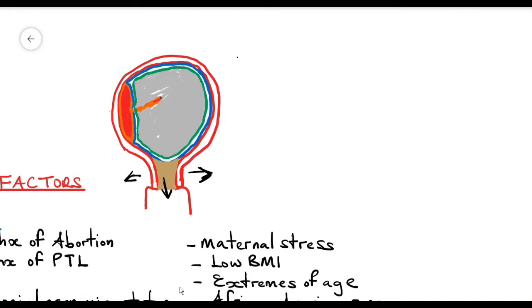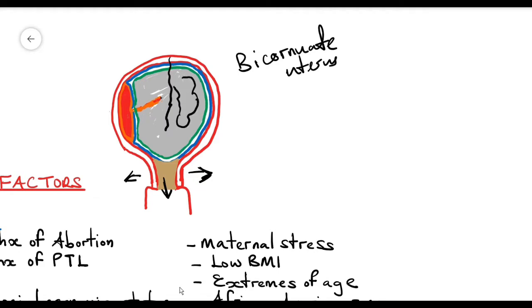Uterine malformation like in a bicornuate uterus. So the uterus is divided into two here. So you can have a fetus growing on one side of the uterus here. But as it grows and develops, the space here is too small to accommodate the fetus. So it starts to stretch on the myometrium.